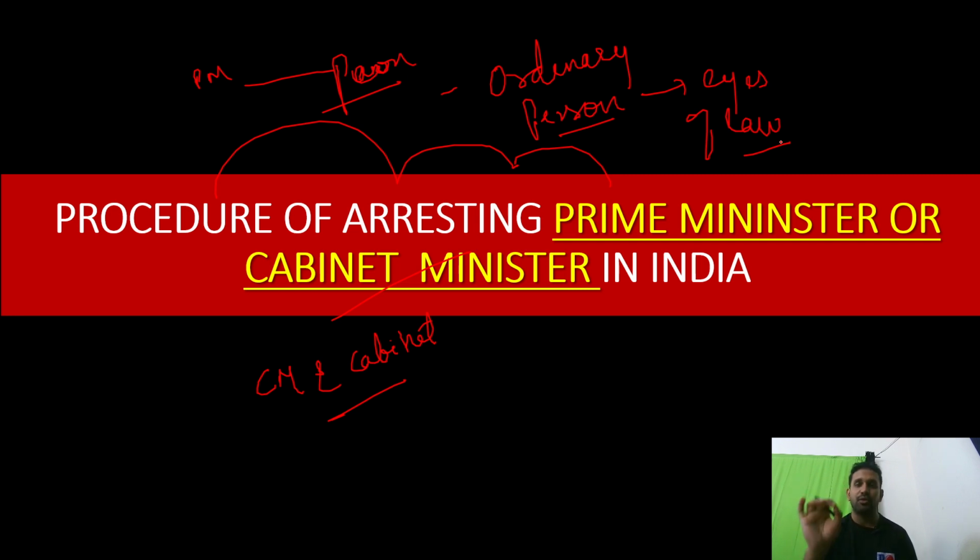But you have to also see that there are some special privileges given to these people. Why? Because they are running the government, they are heading the state. That is the reason some kind of relief is given. Remember, I'm using the word relief. It's not like we don't consider them criminals, or we cannot file a suit, or we cannot arrest them at all.